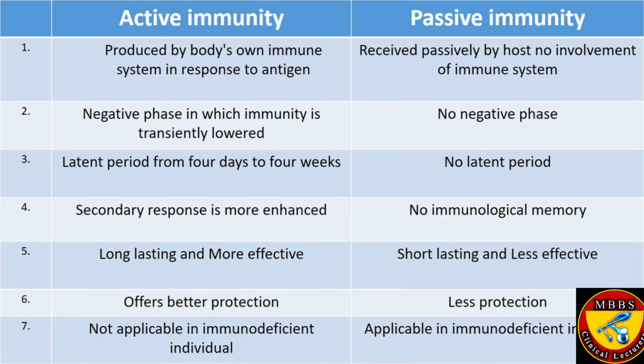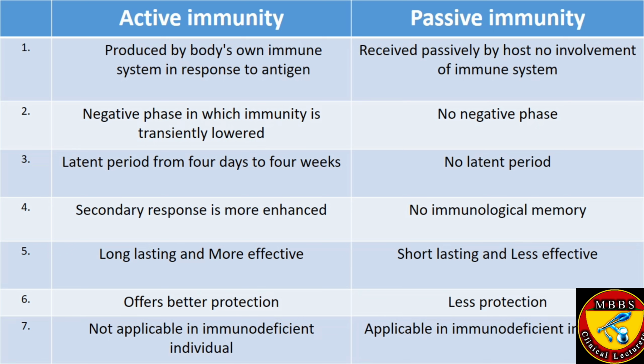Then the negative phase, in which the immunity is transiently lowered, is only present in active immunity, but in passive immunity there is nothing like this. Latent period is again present in active immunity, from 4 days to 4 weeks. This is the period in which there will be hidden antibodies.